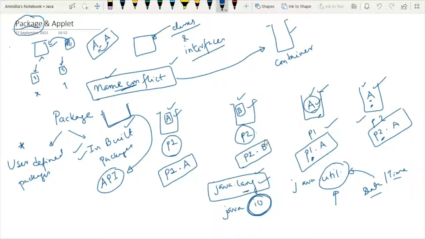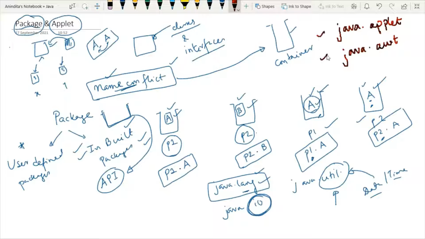Today I will only talk about two built-in packages, and those two built-in packages are helpful in designing the applet concept in Java. So what are those packages? The first package is known as java.applet and the second package is known as java.awt.